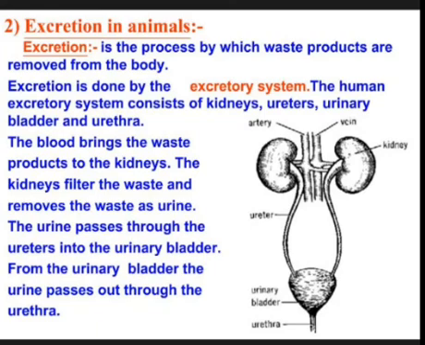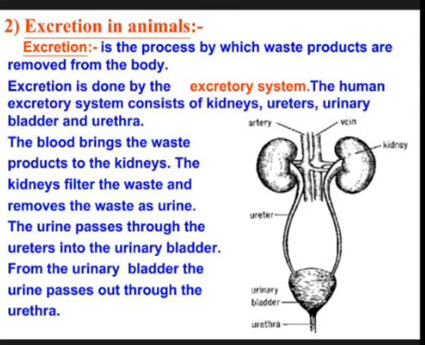Excretion in animals. Excretion is the process by which waste products are removed from the body. Excretion is done by the excretory system. The human excretory system consists of kidneys, ureters, urinary bladder and urethra.